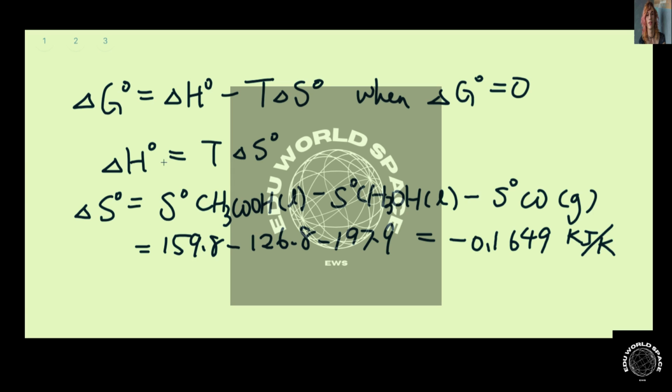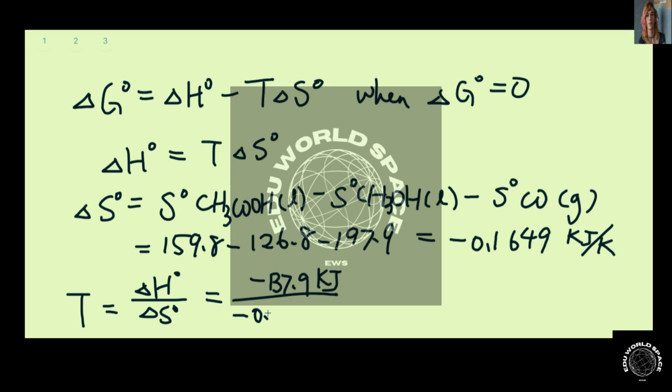So now we plug in the numbers for delta H and delta S. We have the temperature equal to delta H divided by delta S0, and that is negative 137.9 kilojoules divided by negative 0.1649 kilojoules per Kelvin, and that is equal to 836.3 Kelvin.